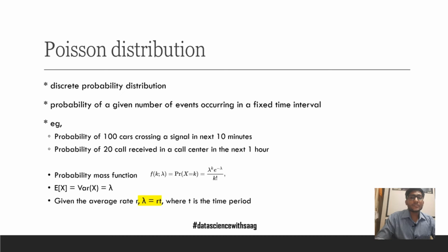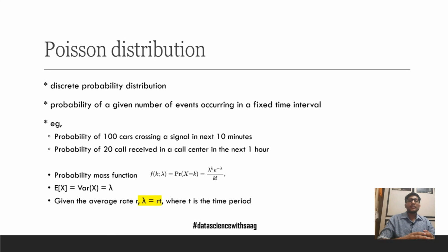Next is the Poisson distribution. Poisson distributions are again one of the most widely studied distributions in probability theory. Poisson distributions are represented by only one parameter, that is rate. It is a discrete probability distribution and it represents the probability of a given number of events occurring in a fixed time interval.